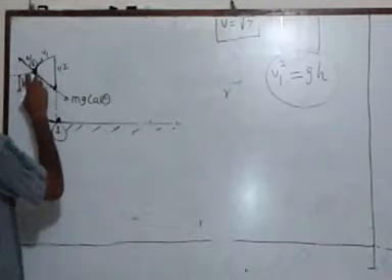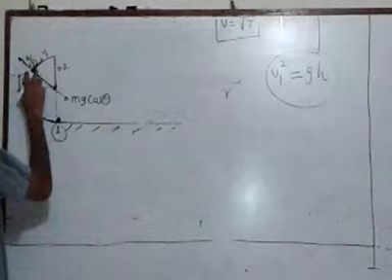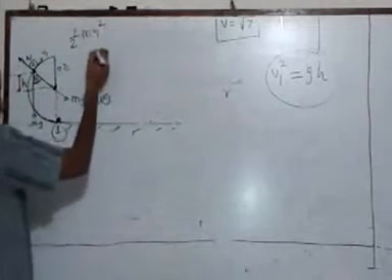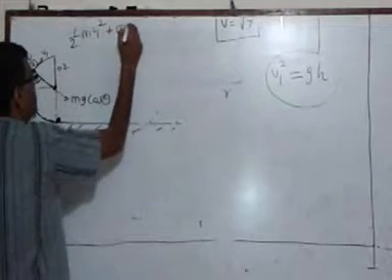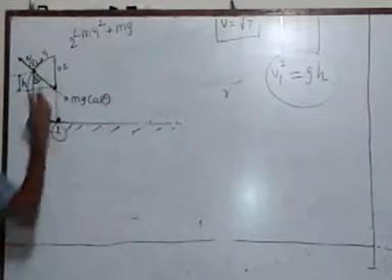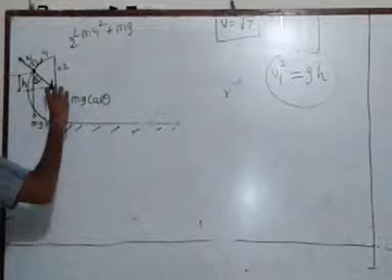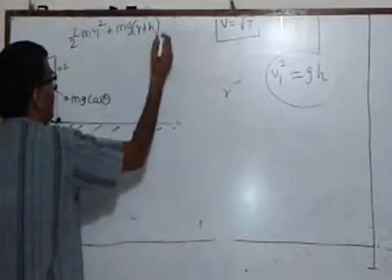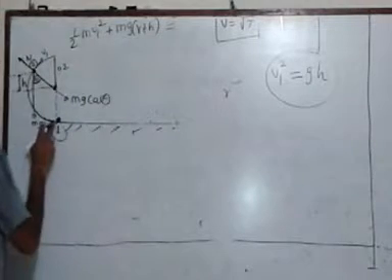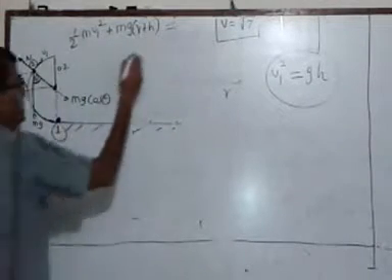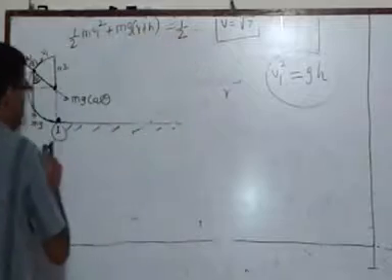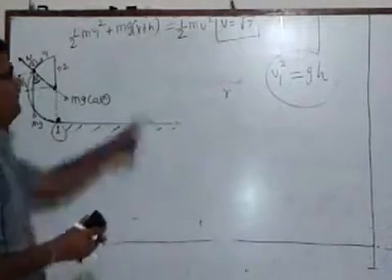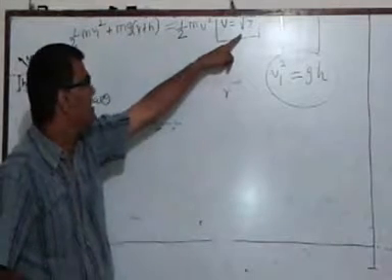So the total energy at point 2 is half into m into v1 square, which is the kinetic energy, plus m into g into what is the difference of height between point 1 and 2? This much is r plus h. And this is equal to the potential energy at this point, which is 0, plus kinetic energy at point number 1, that is half into m into v square, where v we have already obtained as √7.